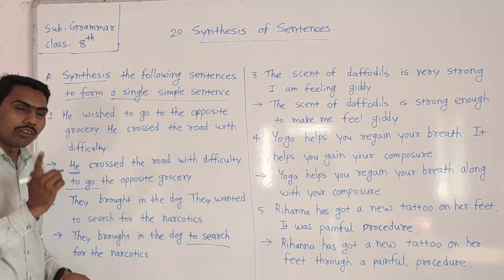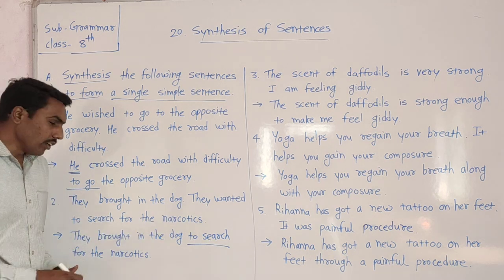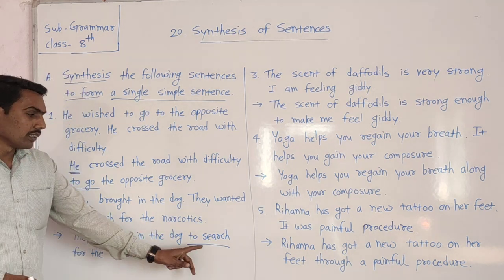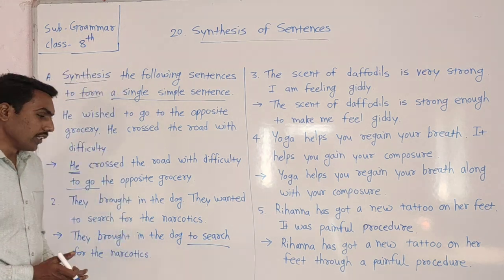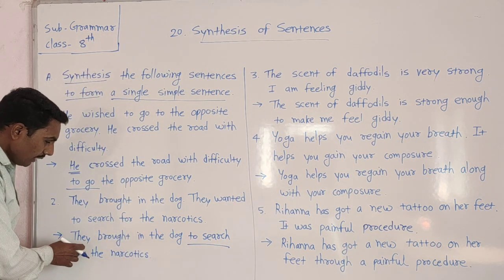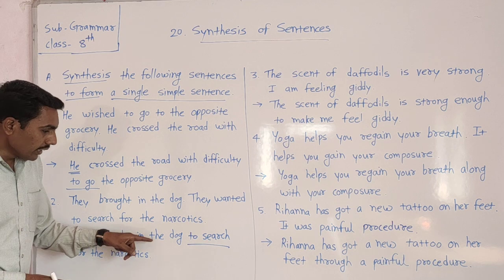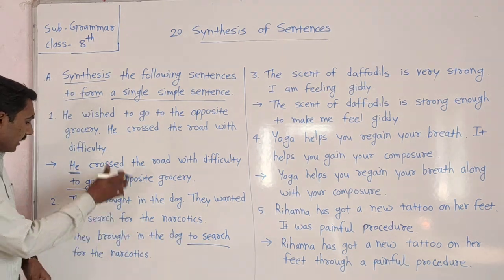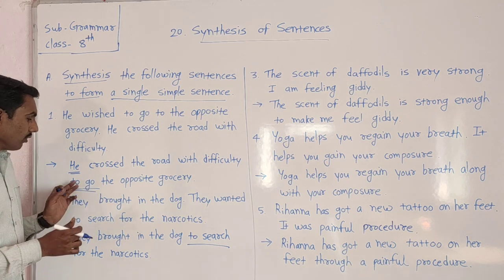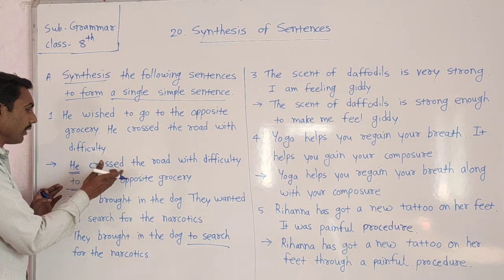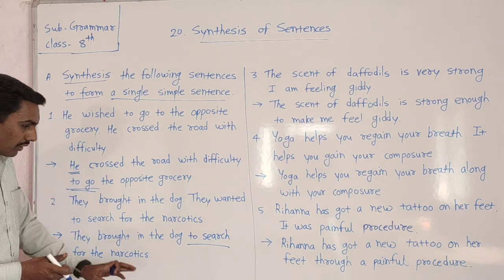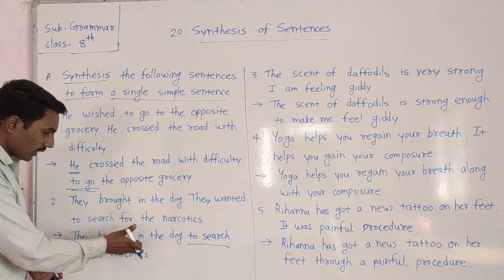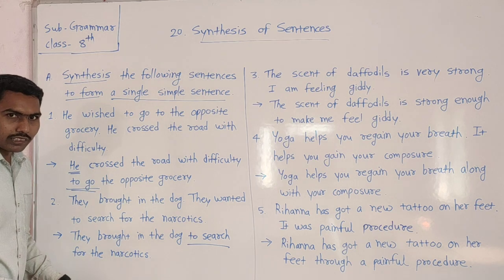We use the subject only one time and we use the infinitive form. Are you getting that? To plus verb first form is called infinitive. They brought in the dog to search for the narcotics. The same thing we do here. We use infinitives and we remove the first subject. I think you get the whole question related to this answer.